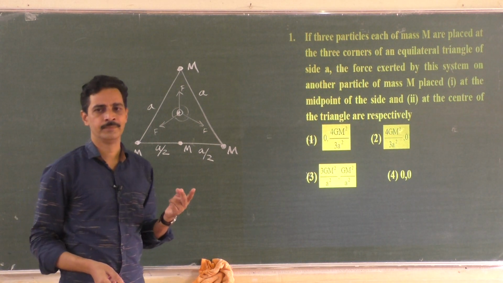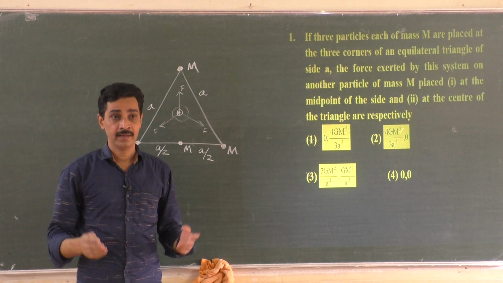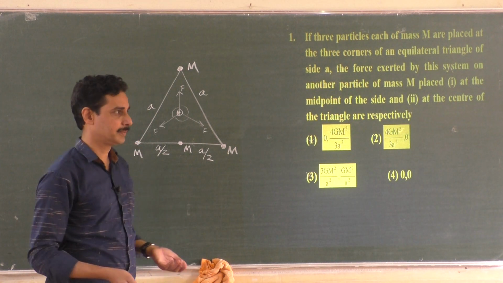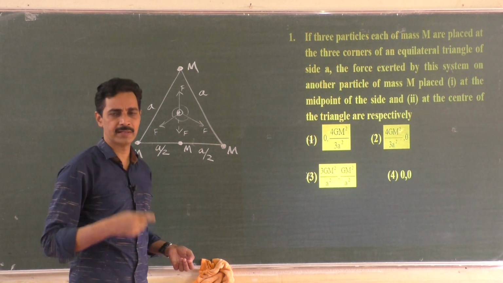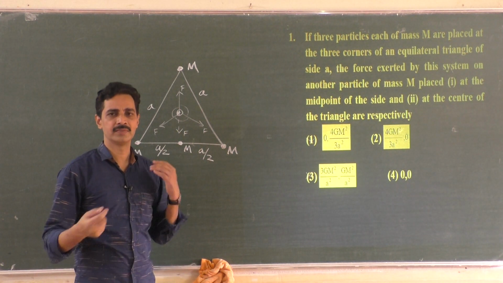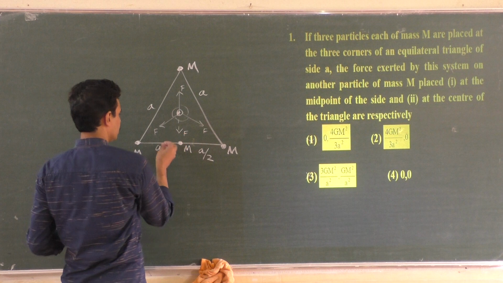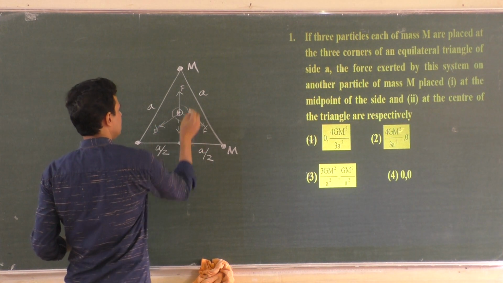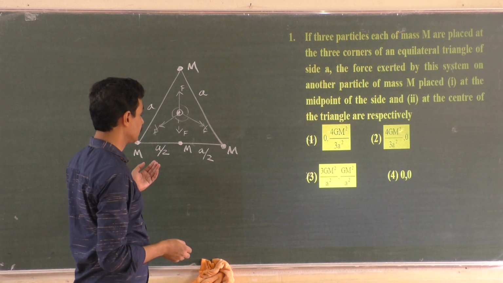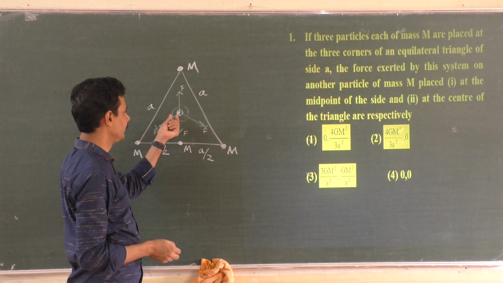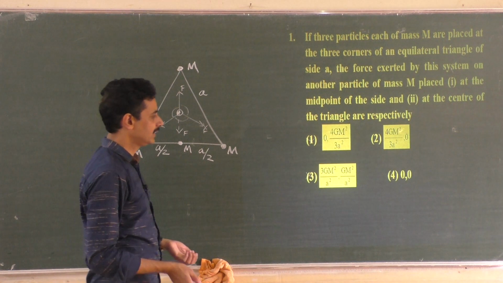If two vectors are inclined at an angle of 120 degrees, and if the two vectors are equal, then the resultant is also equal. You know why it is so? Because root of f square plus 2ff cos 120. Cos 120 is minus half, so root of f square plus f square minus f square you get. So totally the answer is f itself. So the resultant of these two will be f, which is equal and opposite to this f. So the resultant is 0. So the force on the fourth particle, when it is kept at the center of the triangle, is 0. It is an equilateral triangle, forces are aligned at 120 degrees. So this cannot be the answer then.